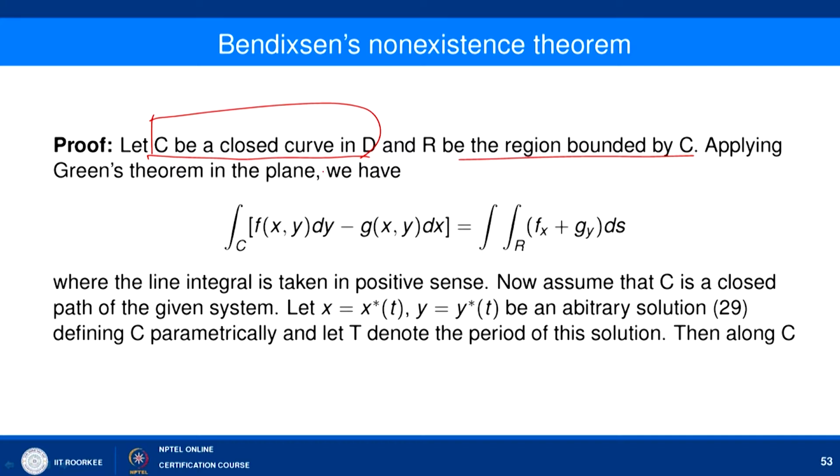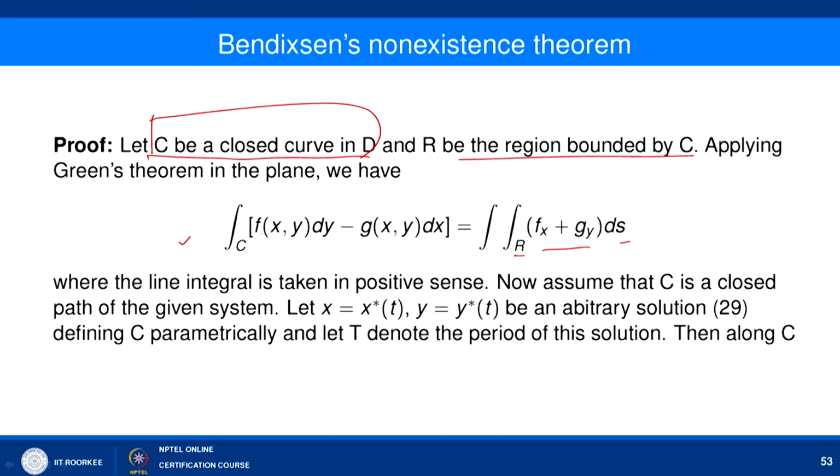Now, applying Green's theorem of the plane, we have the line integral of f x y dy minus g x y dx equal to the double integral over R of f x plus g y dS, where S is the surface. So, basically it is a famous result connecting the surface integral and the line integral, and here the line integral is taken in the positive sense, anti-clockwise.